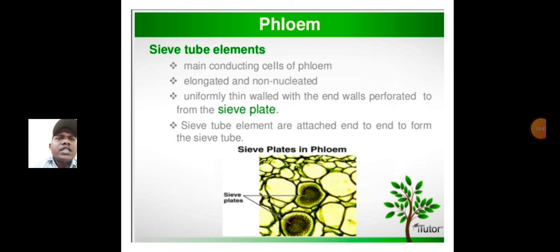In phloem, sieve tube elements are the main conducting cells of phloem. They are elongated and non-nucleated. They are uniformly thin-walled with the end walls perforated to form the sieve plate. Sieve tube elements are attached end to end to form the sieve tube.